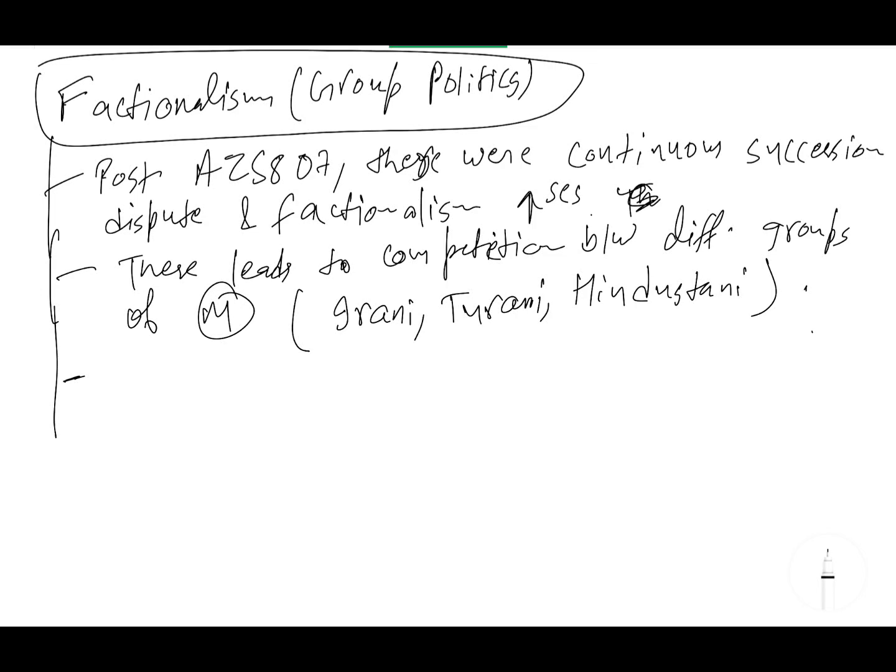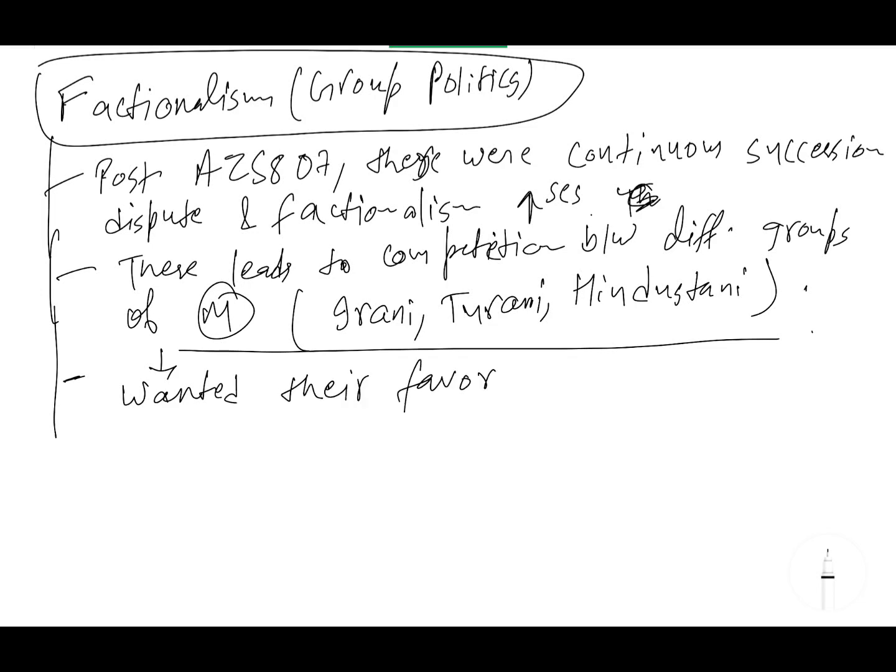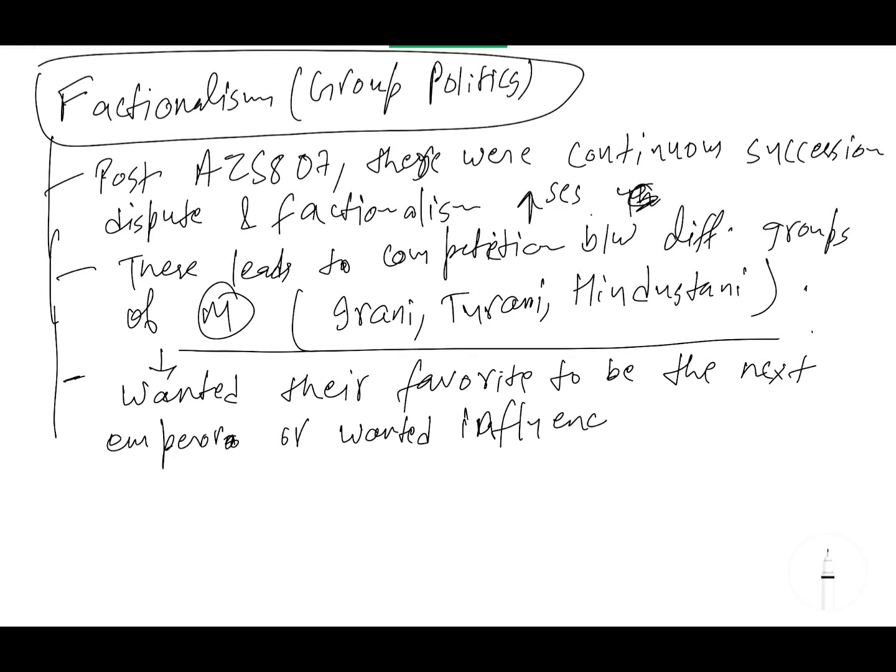Why did these groups start competing? Because each group wanted their favorite to be the next emperor, or wanted influence over the existing emperor.